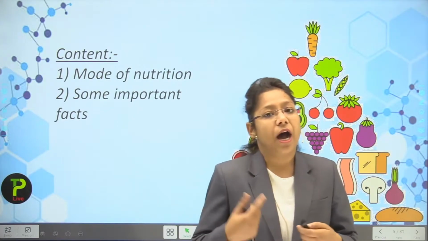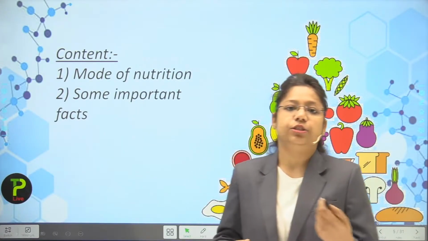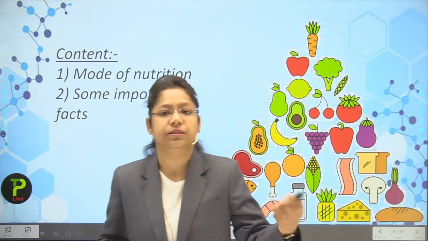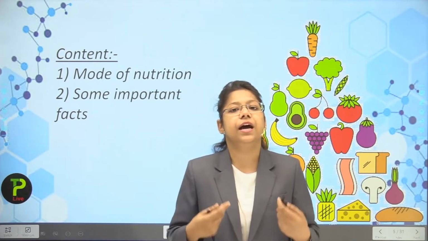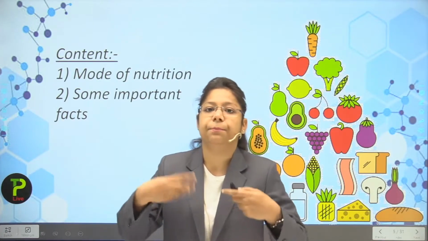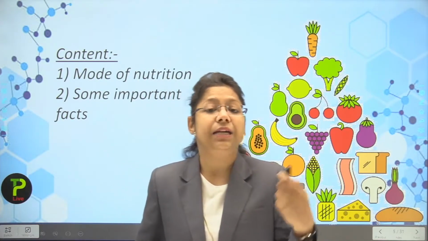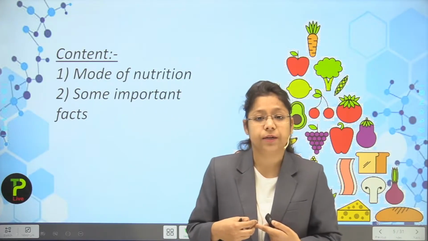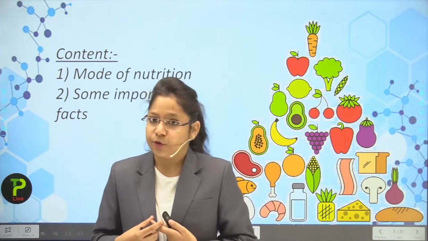Now, how will a plant get nutrition? Actually, we know about animals. We get nutrition from plants because plants are autotrophic. But we are heterotrophic. We are dependent upon the plants. But plants prepare their own food in the presence of sunlight, chlorophyll and water, and CO2. That is the photosynthesis process.